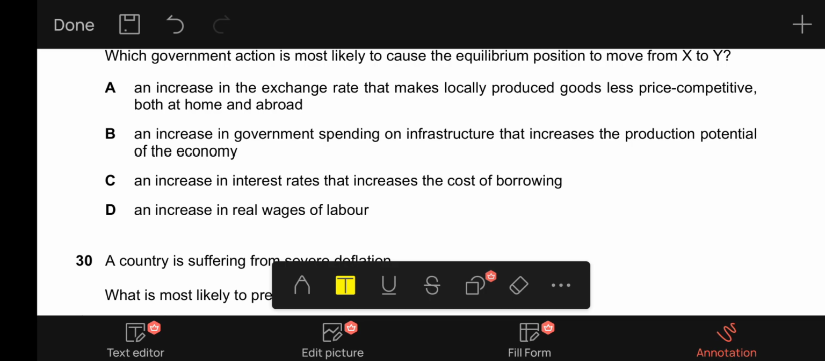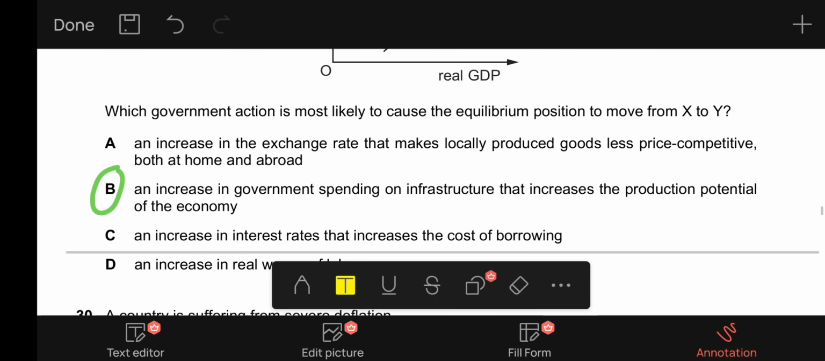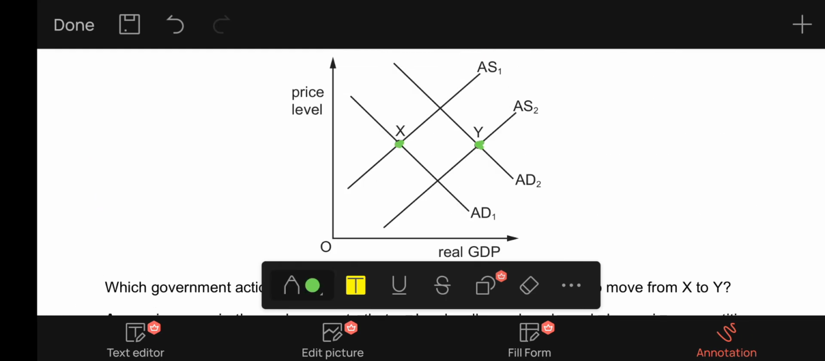C says an increase in interest rates that increases the cost of borrowing. An increase in interest rates will decrease the aggregate demand. We have discussed it many times. So it is incorrect. D, an increase in real wages of labor. If real wages of labor increase, cost of production will rise, and the aggregate supply within the economy will decrease because of higher costs of production. So D is incorrect as well, and B is correct, because it shifts both the aggregate supply curve outwards and the aggregate demand curve outwards, which is demonstrated by the equilibrium point Y, which shows that aggregate demand shifts outwards and aggregate supply shifts outwards as well.